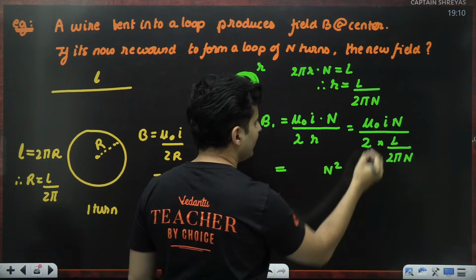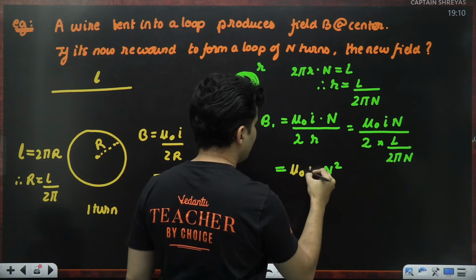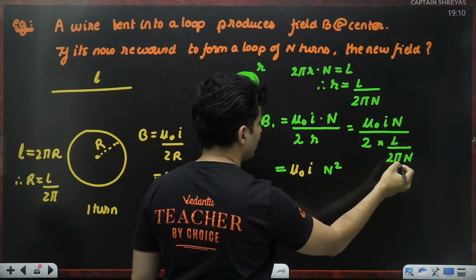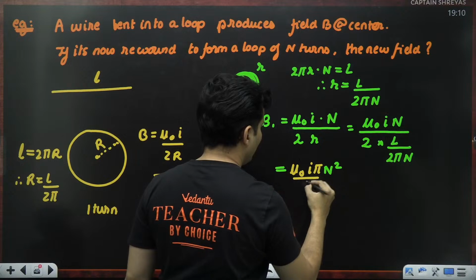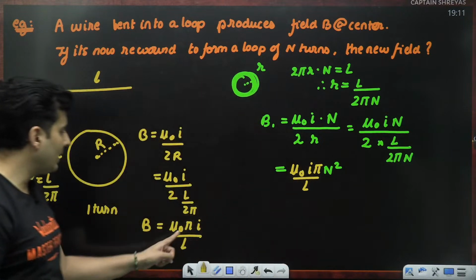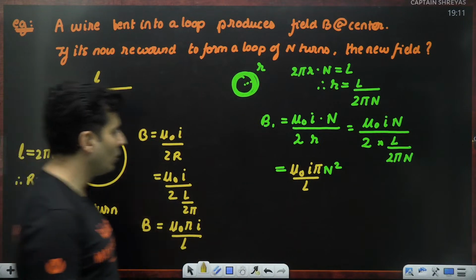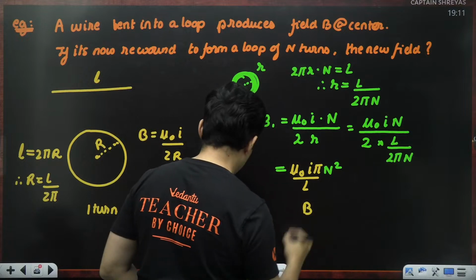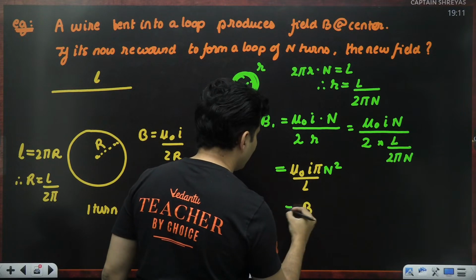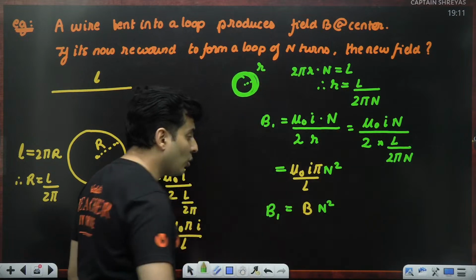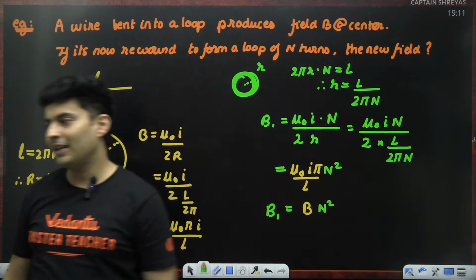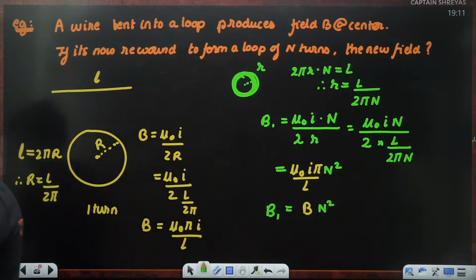Mu naught is there, current is there, 2 got cancelled, even pi went on the top, L was left below. This mu naught I pi by L is nothing but the old field, so I'll just put it as B. So B n square, the new field is n square times higher than the older field.